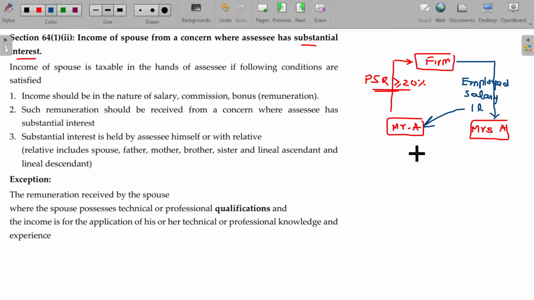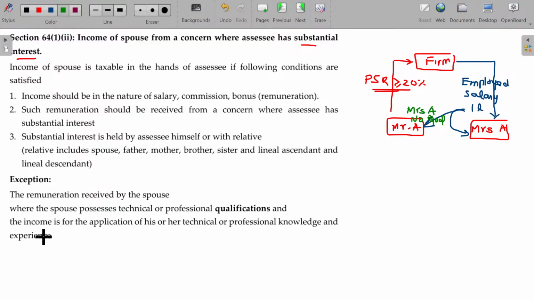Is it going to be taxable in the hands of Mrs. A or Mr. A? It is going to be taxable in the hands of Mr. A if Mrs. A has no qualification for the job. She got the job only because Mr. A has the controlling interest in the firm.